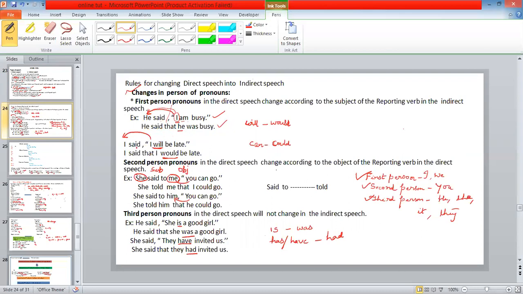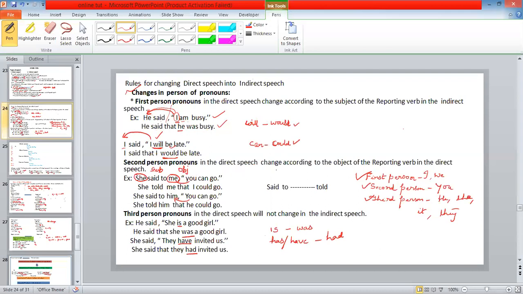Another example. I said, I will be late. I said that I would be late. Again, in the direct speech, it is a first person pronoun. First person pronoun refers to the subject outside the quotation. What is outside the quotation? Again, I. So how will you write? I said that I, the same, because it refers to I only. So will changes to would. I would be late, right? So this is the rule for first person. Will changes to would, can changes to could, right?